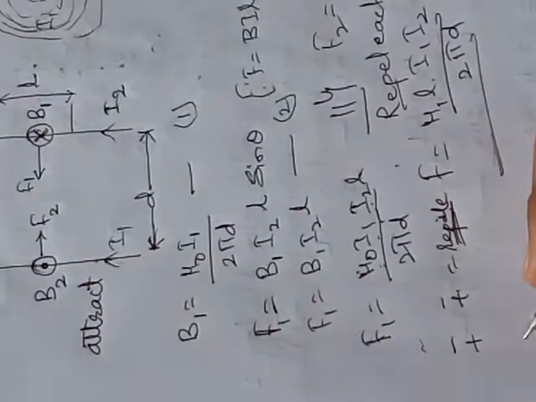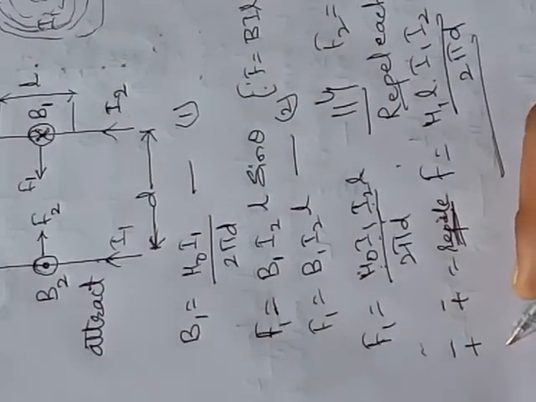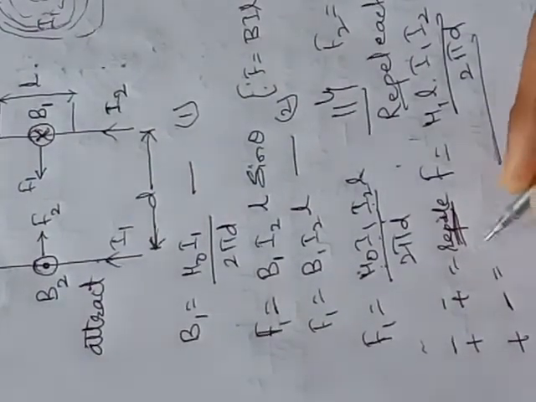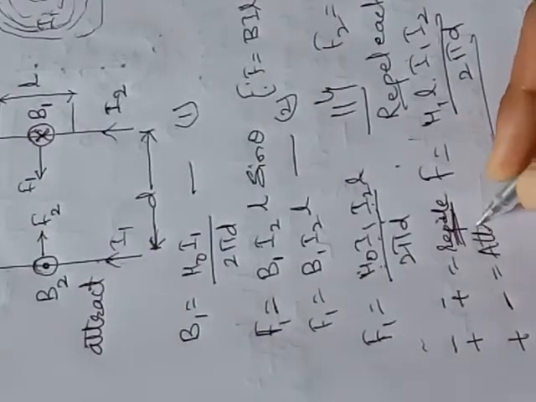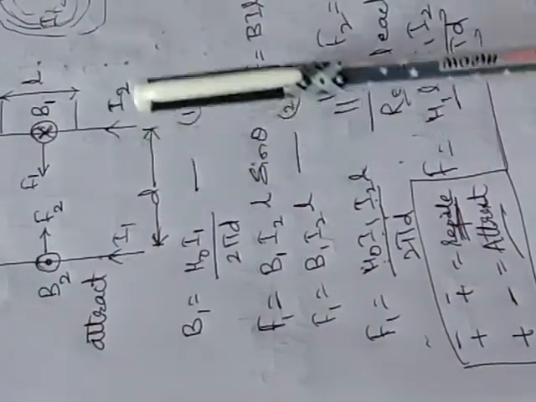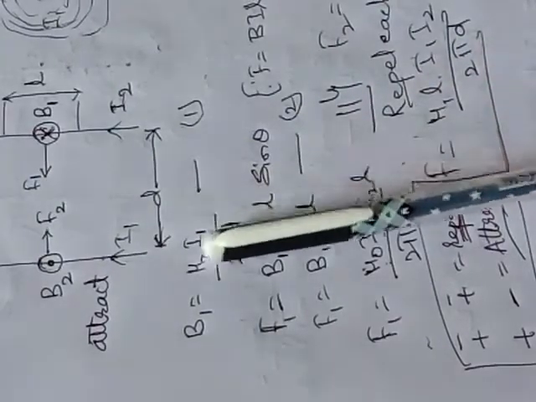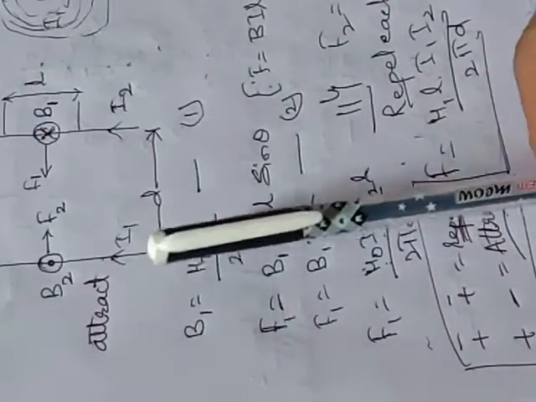And if positive is brought near negative, there will be attraction. In electrostatics we have studied, but here in magnetism, the magnetism which is produced because of the current flowing through the wire will have its opposite effect.